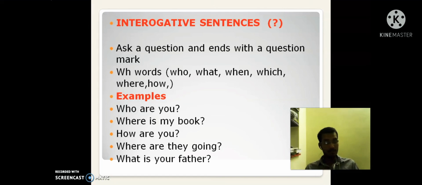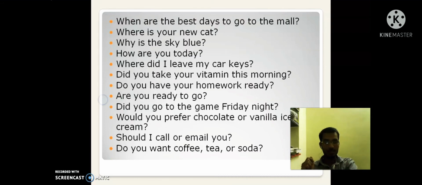One important thing you have to remember: if the question is "Who is your father?", you have to tell your father's name. If the question is "What is your father?", you have to tell the profession of your father. That is what you have to remember in interrogative sentences.